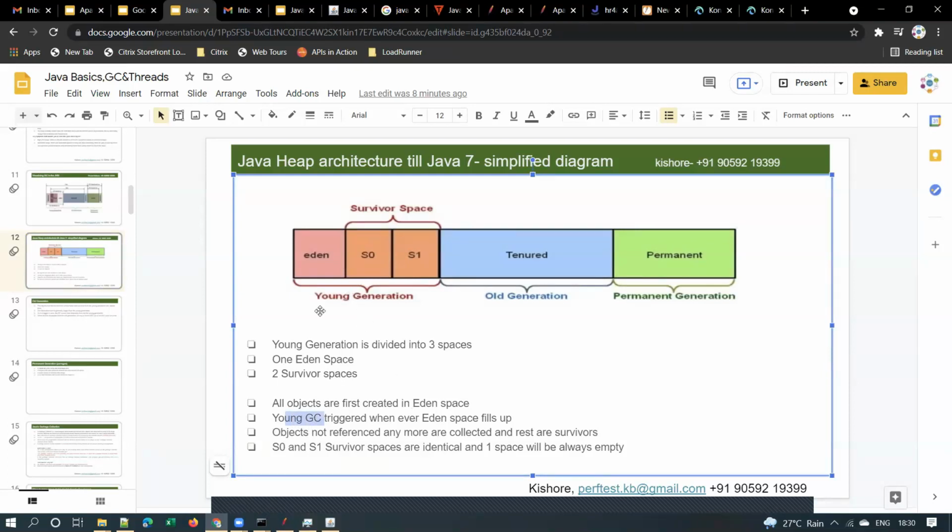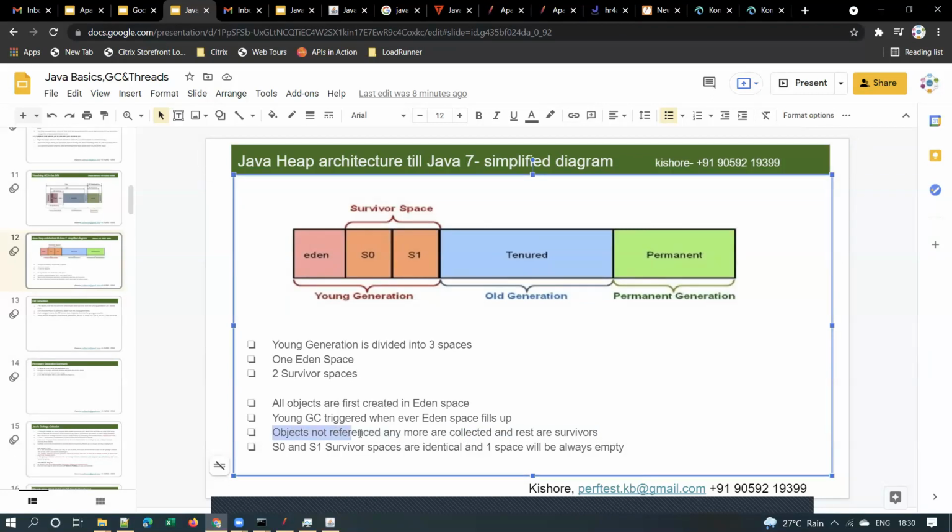What is the purpose of that? When a garbage collection happens, it will scan that area and identify live objects and objects which are not in use. Objects not referenced anymore are collected, and the rest are survivors.